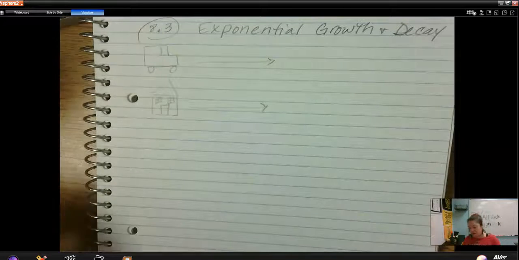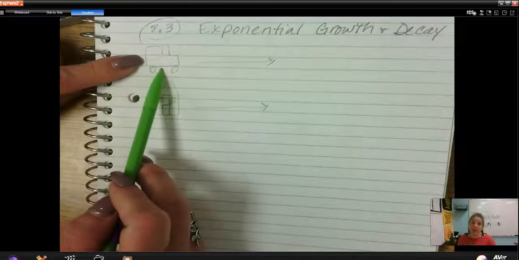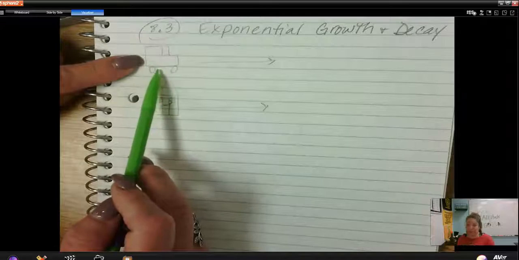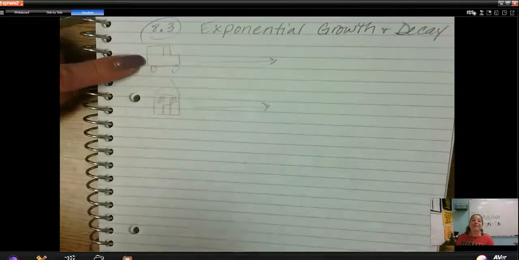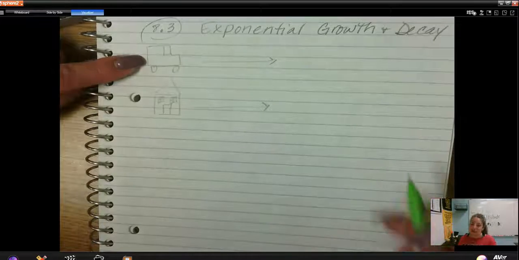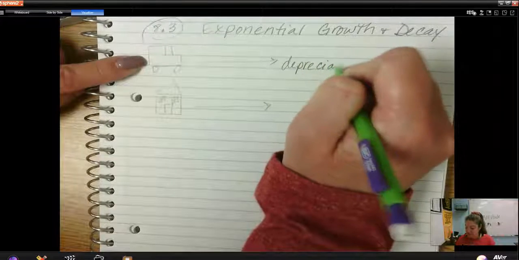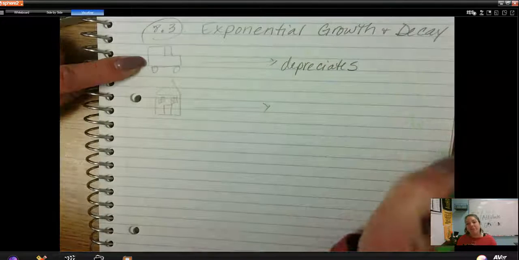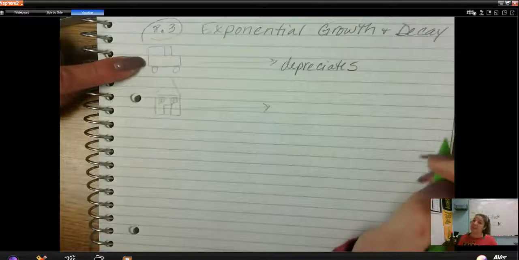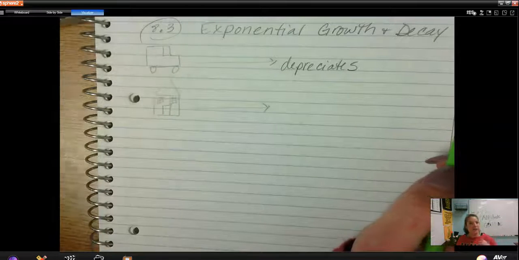One thing is that I wasn't sure how many of you know, if you buy a car, the second you drive it off the lot, it actually depreciates and decreases in value. Usually it will depreciate by a certain rate. That rate is usually given in percentage.